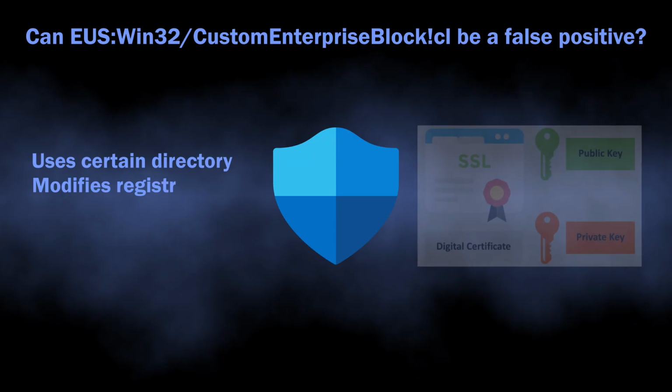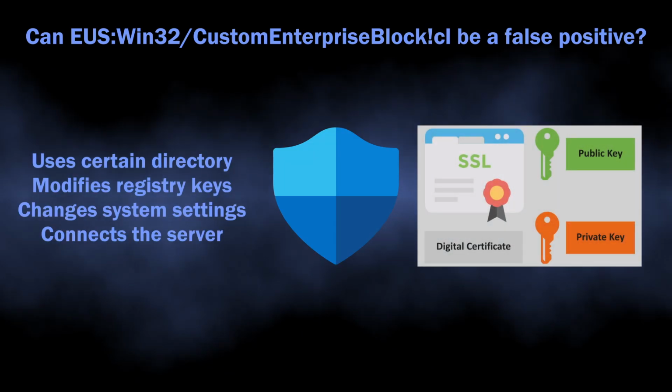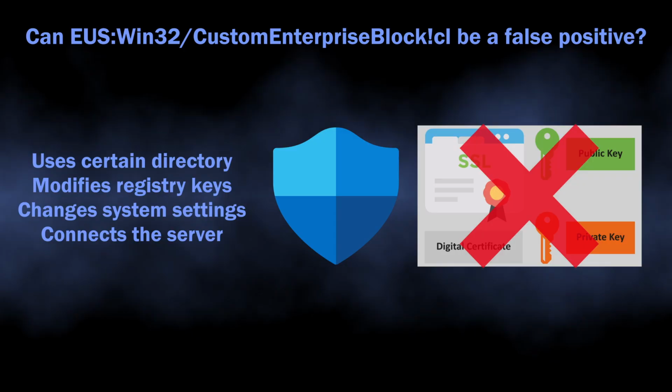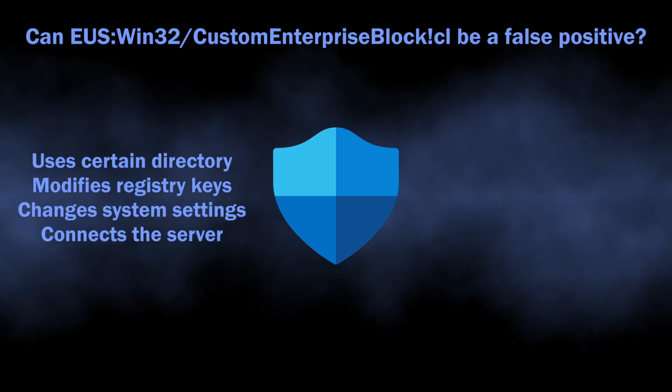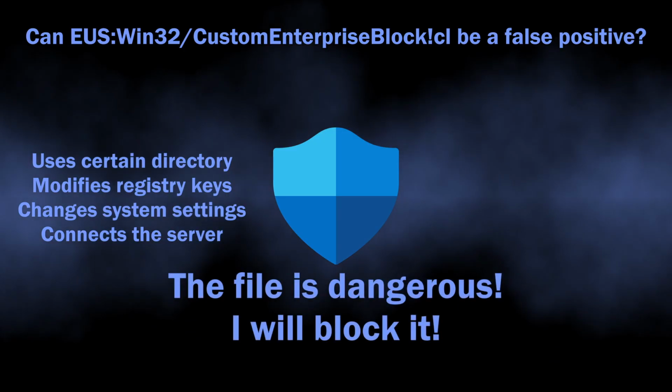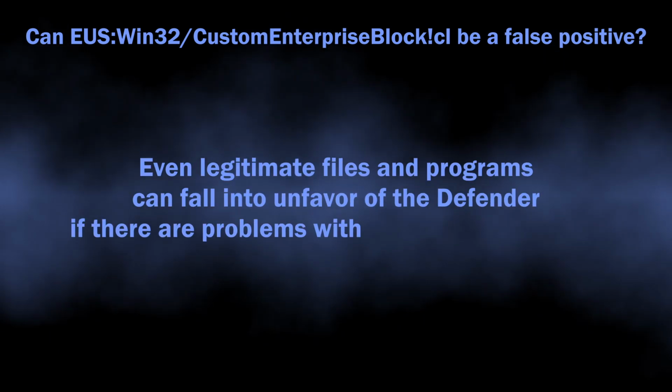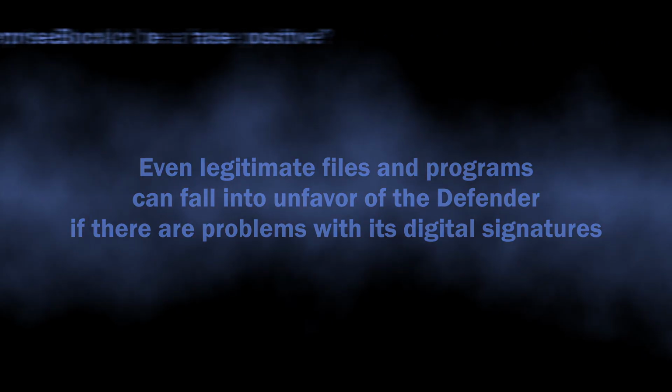There is also a possibility of this detection being a false positive. The rules used for this detection are not highly reliable. If the defender cannot find the digital certificate of the file or it is expired, it can indicate the file as dangerous, as a lot of functions and calls that normal programs use also appear in malware. The certificate in this case is the only way to distinguish between good and bad.